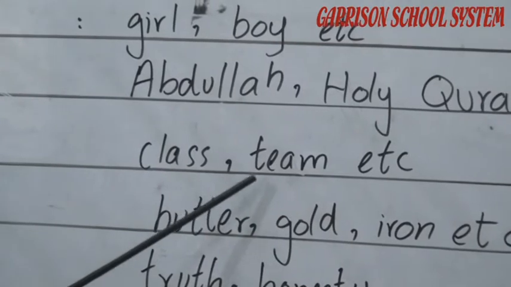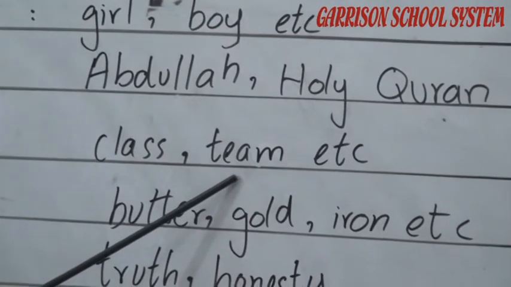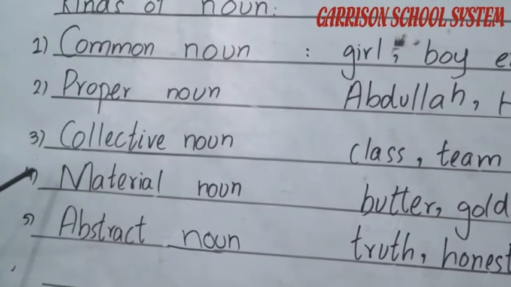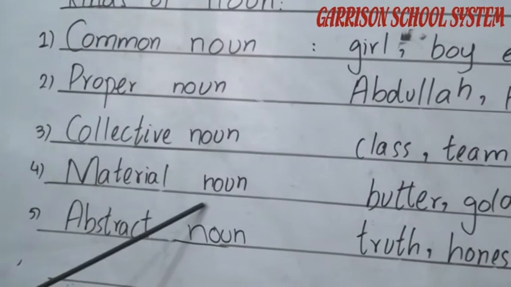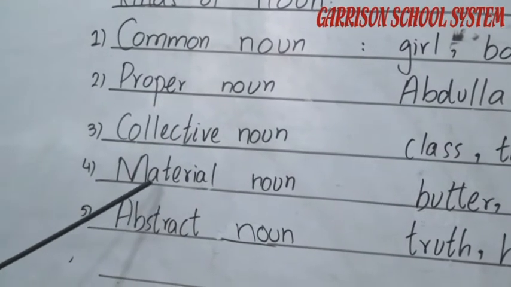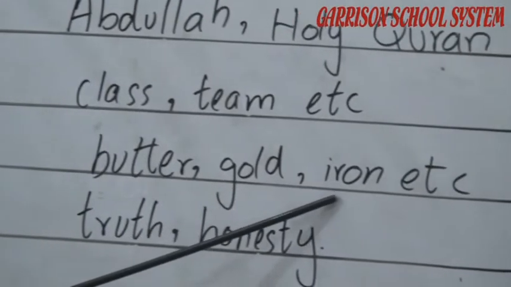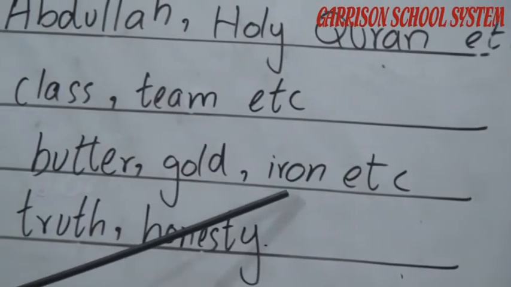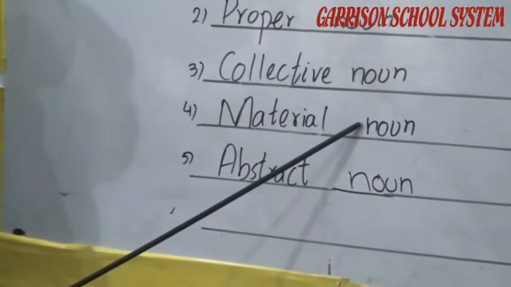There are 5, 6 or more persons in a team that make a collective noun. Then the 4th kind of noun is material noun. As shown by the name, material. Any material like butter, gold, iron. Materialistic form comes in material noun.